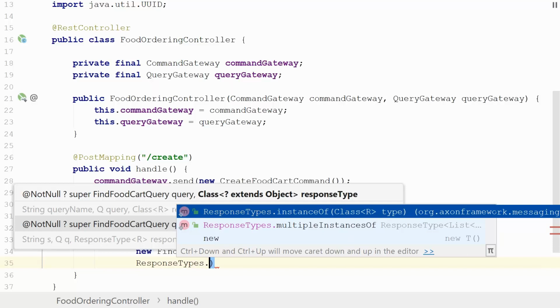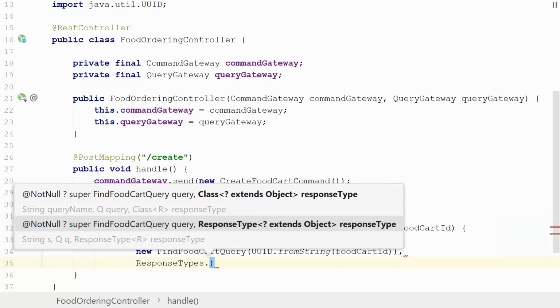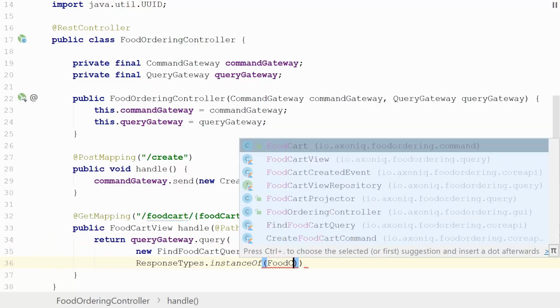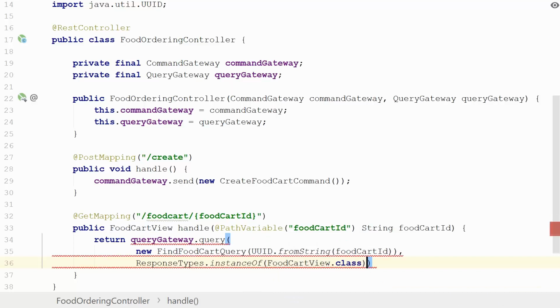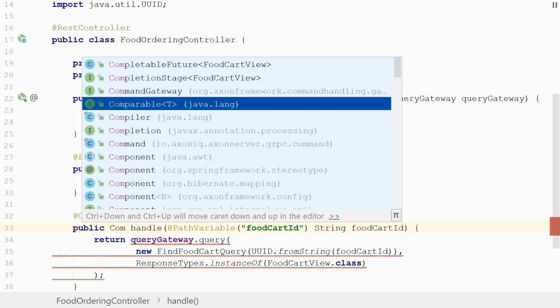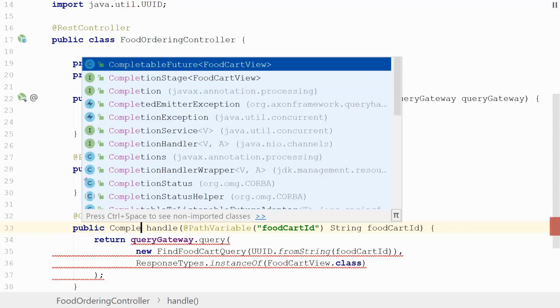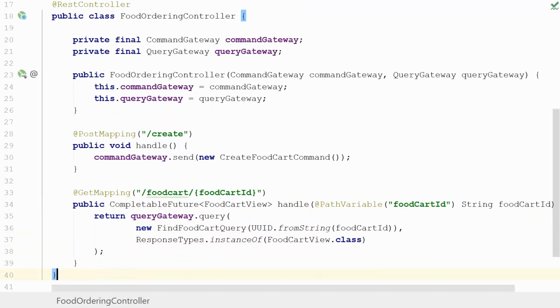In this scenario we just want a single food cart view, so we can do instanceOf, but it's good to know that you can also tell the framework that you don't want a single one, but a set of results. So for now we're going to do this with the FoodCartView class. We can also note that we need a CompletableFuture of FoodCartView instead of just a FoodCartView directly, because that's what the query gateway returns.